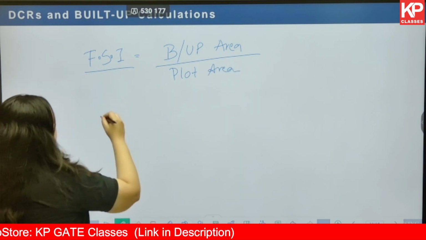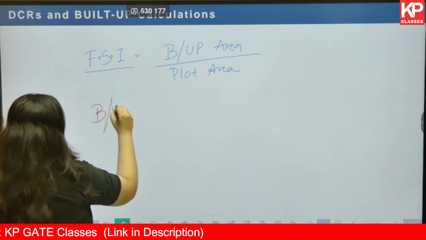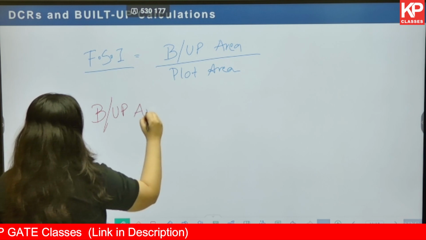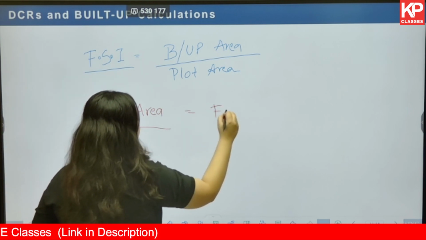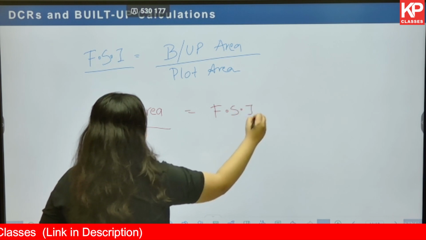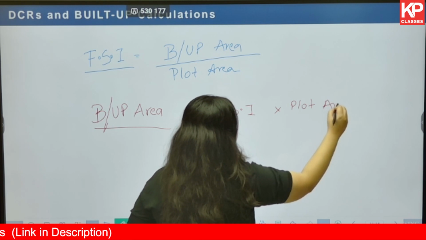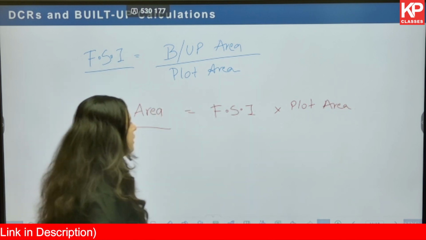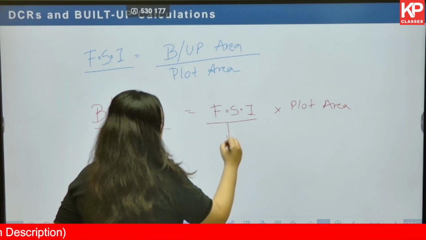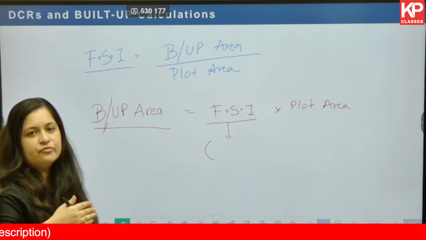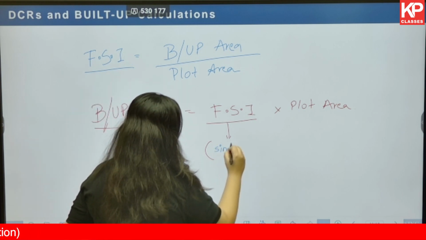Now, if I rearrange these terms, I get a formula for built up area: FSI or FAR multiplied by plot area. FSI should be in terms of a single digit always, not in terms of 100, 250, 300 and so on.